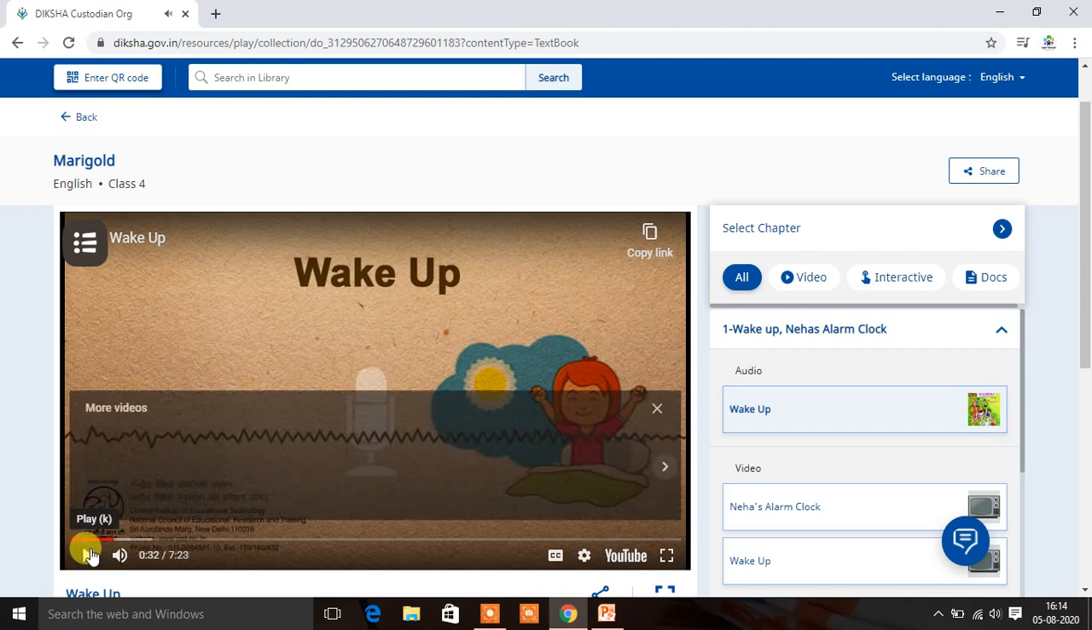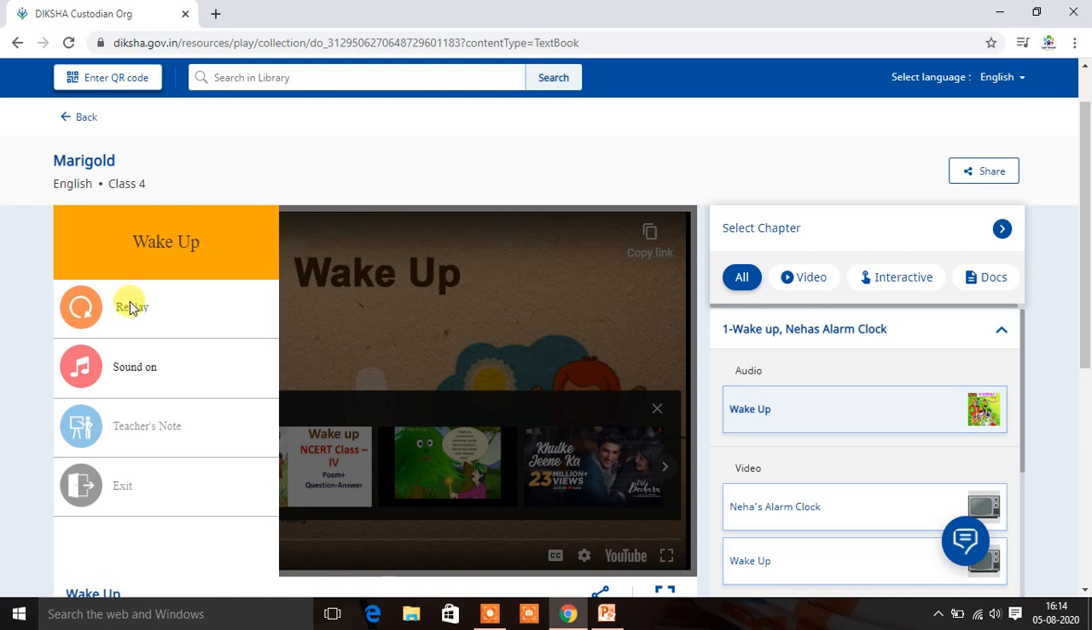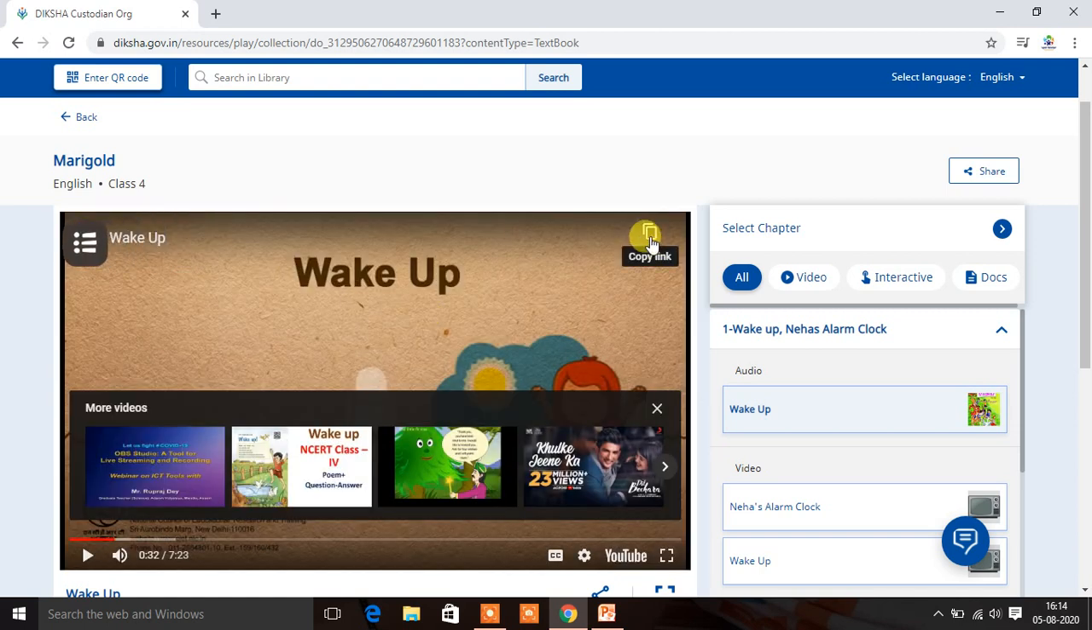So in this way, you can share this content with your class. Here you can see the options replay, sound off or on, and at the same time you can copy the link here and you can share it in your class. All these contents are developed by NCERT and you are free to share them with any students of your class.